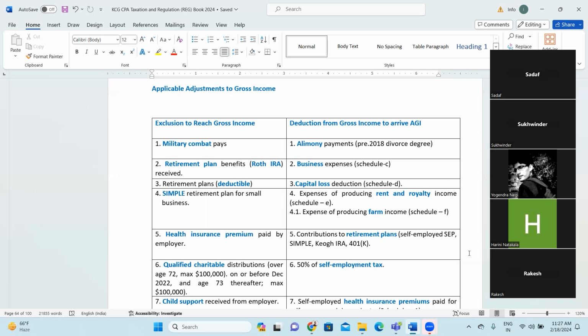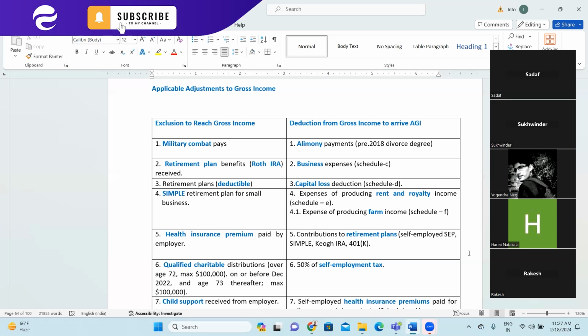On the other side is traditional non-deductible IRA. As the name suggests, it is non-deductible. That means in the year when you are making the contribution, you cannot deduct that for tax purposes. But in a future year, when you are receiving money back from the traditional non-deductible IRA, your principal is not taxable. Only the interest or earning will be taxable.